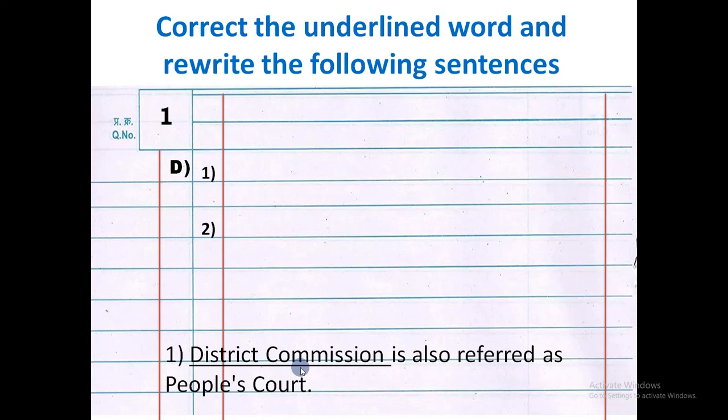So how will we write it? District Commission is also referred as People's Court. It is completely wrong. So what is referred as People's Court? Of course, Lok Adalat. So we will write: Lok Adalat is also referred as People's Court. Here we will highlight and underline Lok Adalat because this is our answer which we replaced.